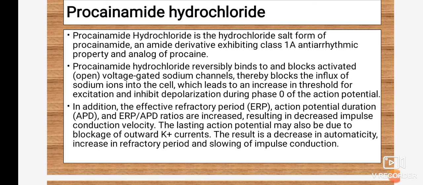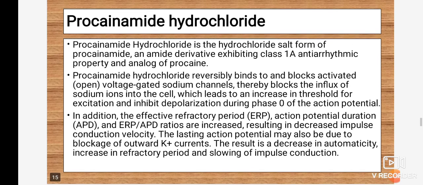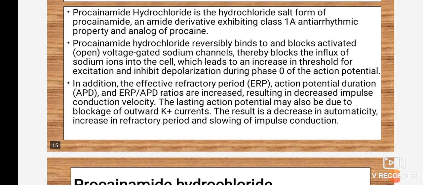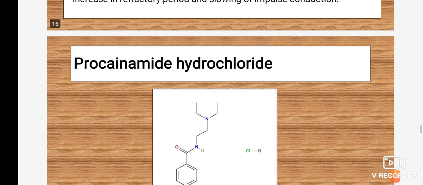Okay, so they may ask the mechanism of action for class 1A antiarrhythmic drugs. Whatever mechanism of action is there, it is similar for each and every drug under that class, like procainamide, quinidine, or disopyramide. So the mechanism of action remains as it is: they bind to the sodium ion channel and block it, and inhibit the conductance of sodium inside the cell, which is required for the initiation and conduction of the impulse.